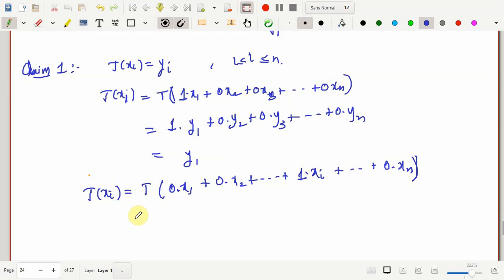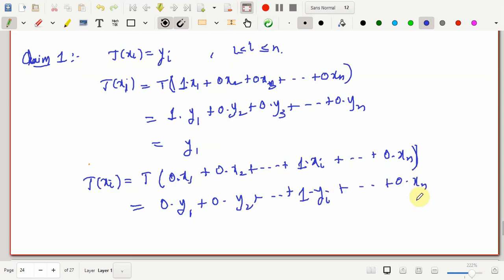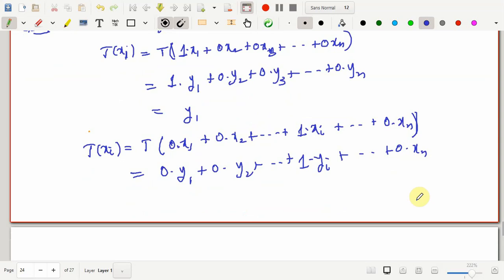Now by the definition of this transformation, this would be the same as 0 into x1 replaced by y1, 0 into x2, and this goes on till 1 into yi, and this goes on till 0 into xn. That's the reason why I have defined this linear transformation in such a way.